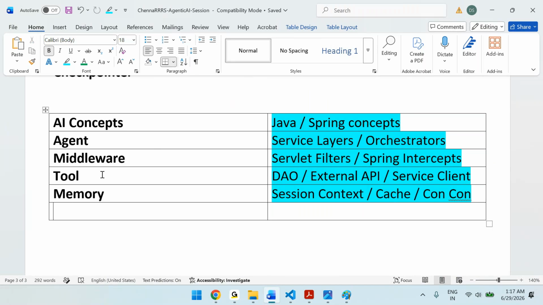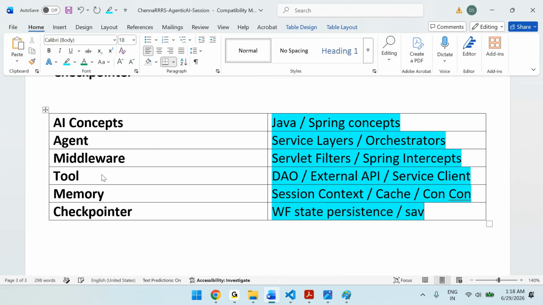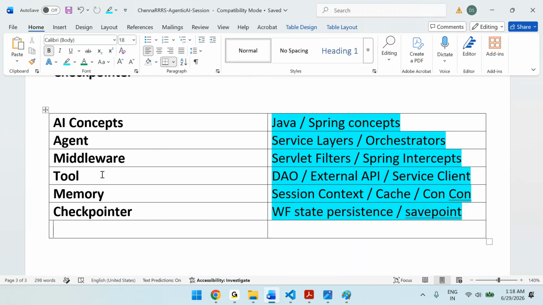Same thing in the AI. Next, checkpointers we understood. You can visualize checkpointers as workflow state persistence or save point.